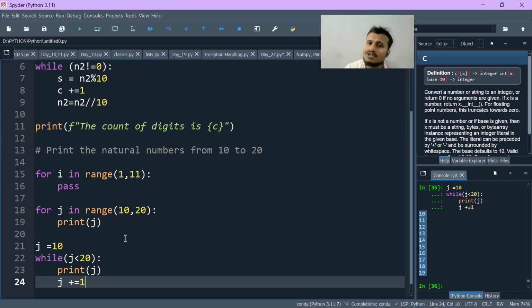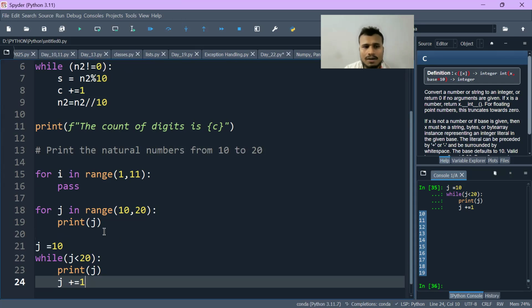Every time there are three steps. First is initialization. Second is the end, where the loop should go. And third is the counter variable.